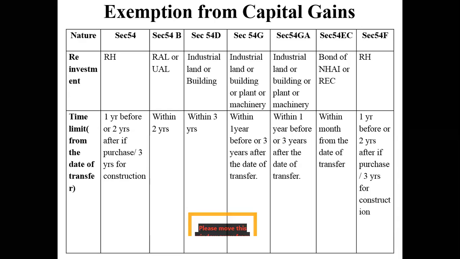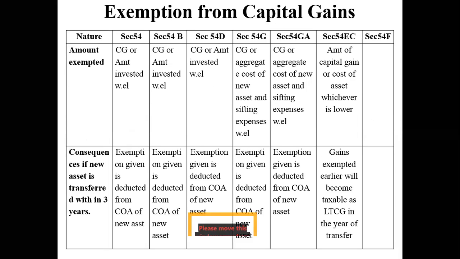So after 3 years, it will be taxed. Yes, at the end of the 3 years, this amount of 5 lakhs which is available is going to be taxed at 20%. That's it. Anyone has any other doubts in this?